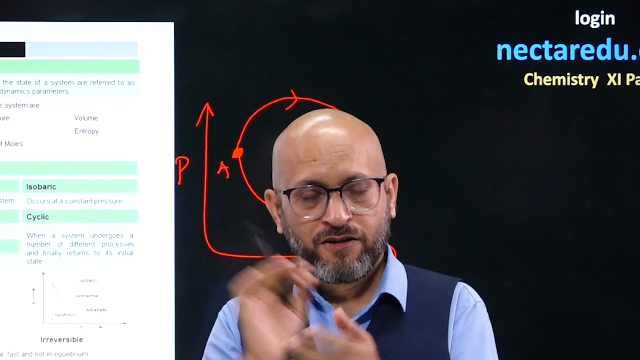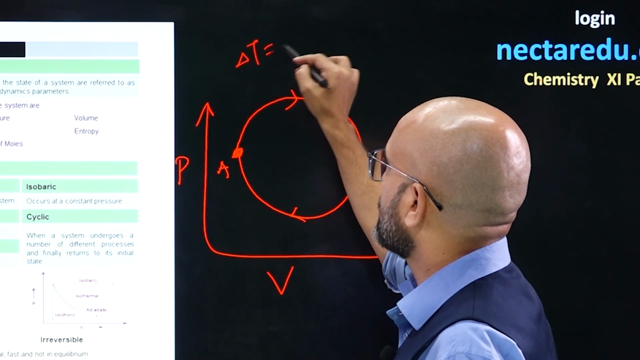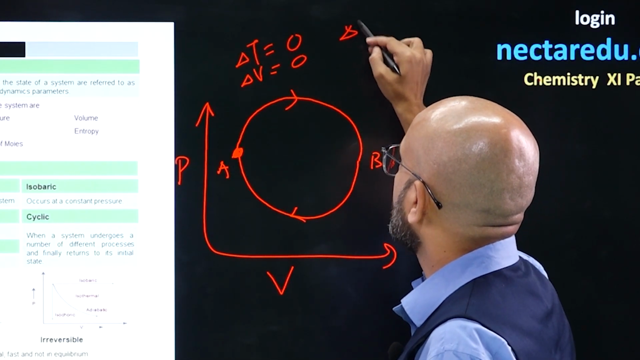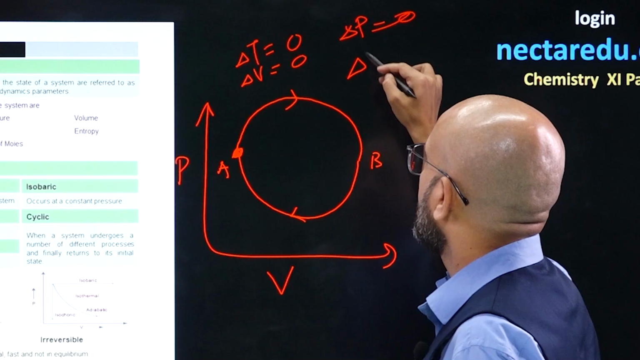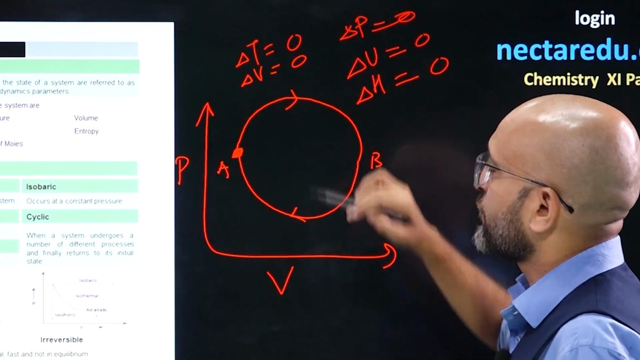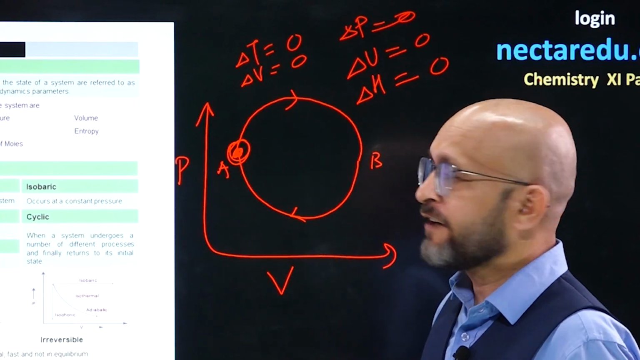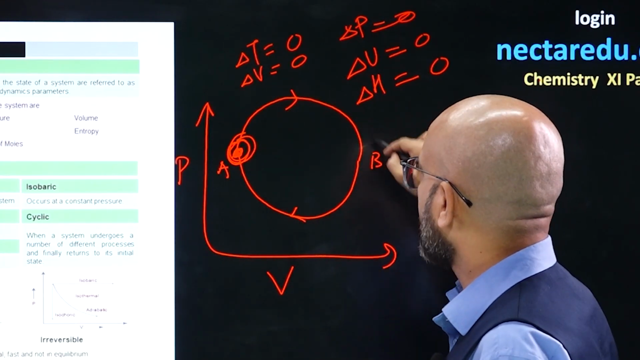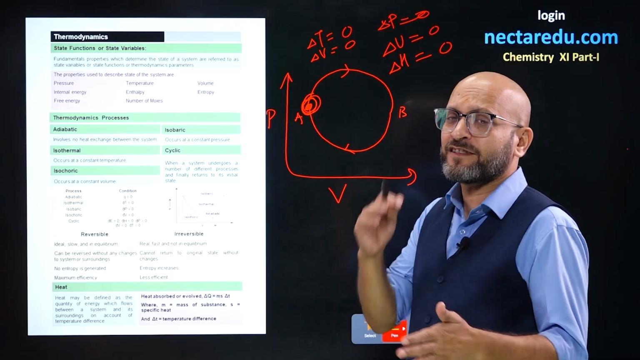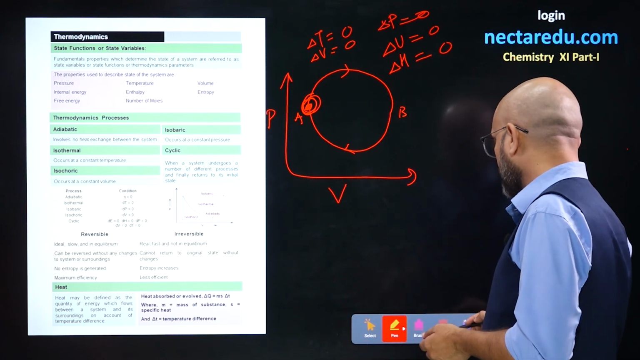change in state. Now, for a cyclic process, change in temperature delta T equals 0, change in volume delta V equals 0, change in pressure delta P equals 0, change in internal energy equals 0, enthalpy change equals 0. All the changes for a cyclic process are zero because the initial state was A and the final state is A. You went in a cyclic manner and came back to the same point. When there is no change in state, there is no change in the value of state functions. So, this is it about state functions.